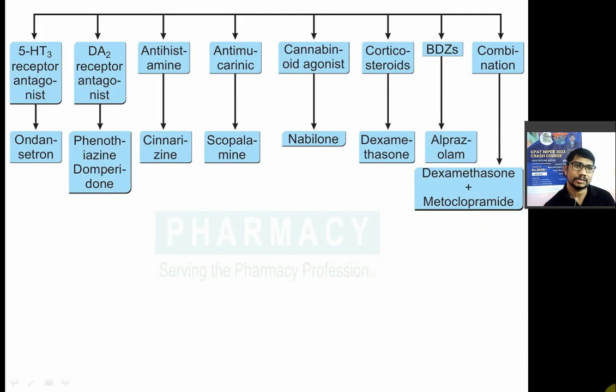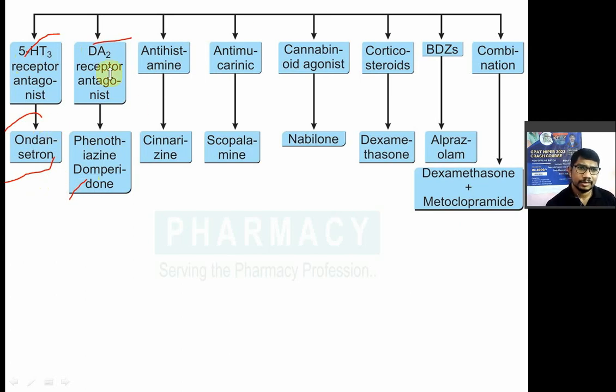Classification of antiemetic drugs. Hydroxytryptamine receptor 3 antagonists or anti-serotonin drugs: all the cetrons, ondansetron, granisetron, palonosetron. Dopamine 2 receptor antagonists: all the phenothiazines, domperidone, then metoclopramide; metoclopramide and domperidone are also known as prokinetic drugs.